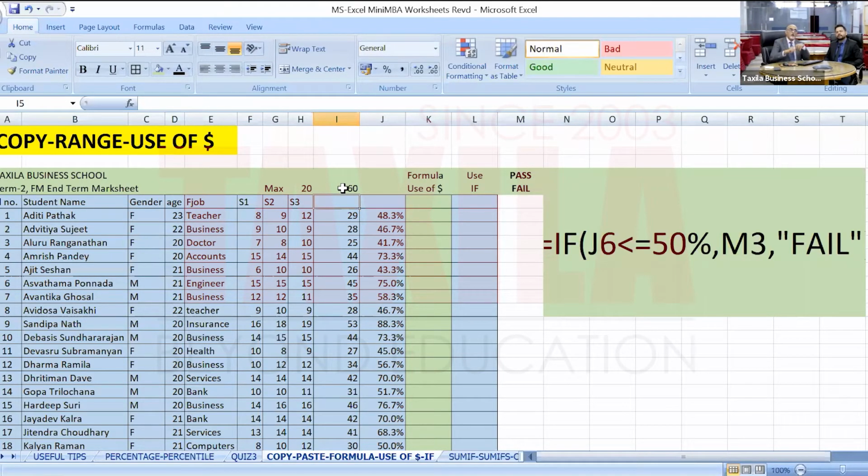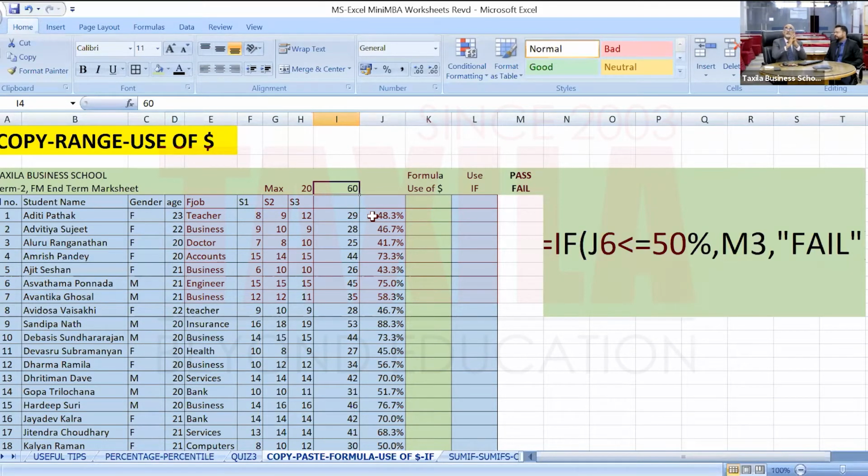Whereas I want the percentages to change after I write the maximum marks, because maximum marks is common for all of them. So I can use one cell address for anything common, so that I don't have to repeat every time. In all these formulas, I had to write 60, 60, 60. Whereas 60 was a single number, so I can define that common number in one cell and take that cell in the formula.